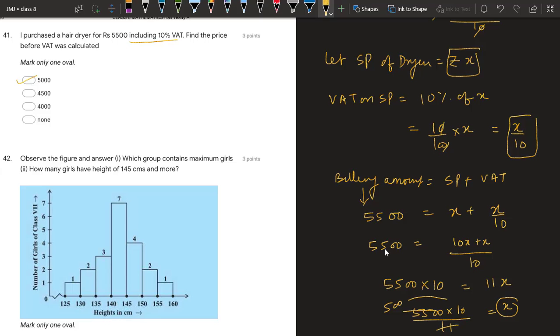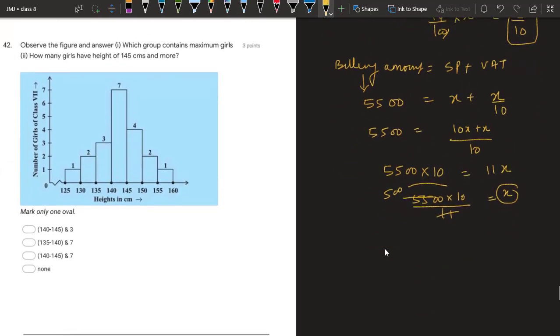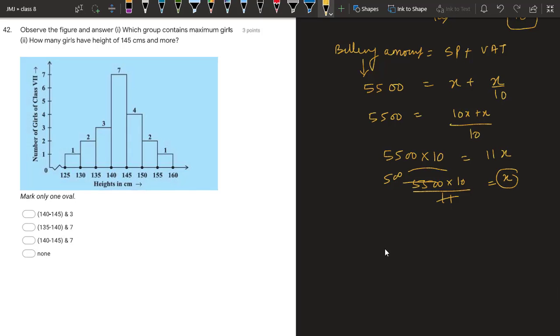Okay. Now question number 42. Observe the figure and answer. First is asking which group contains maximum girls. If you see, the maximum girls are 7, coming in which group? 140 to 145. So the first answer is 140 to 145. This group contains maximum girls.